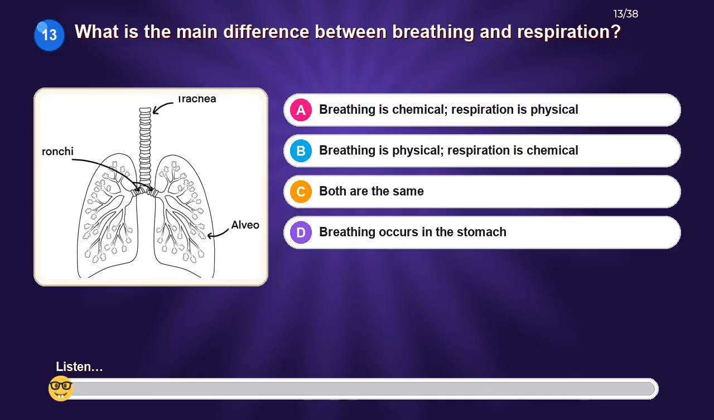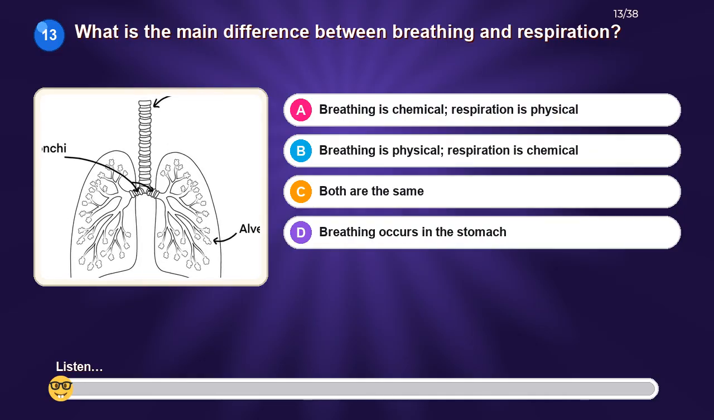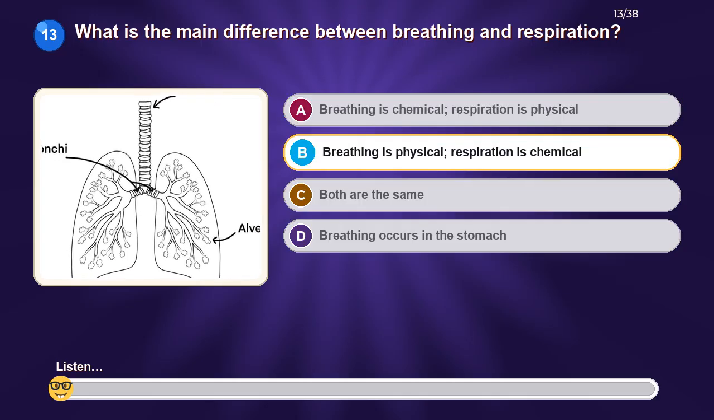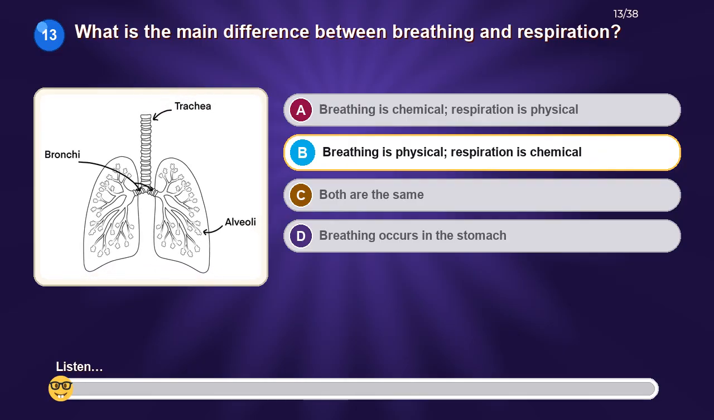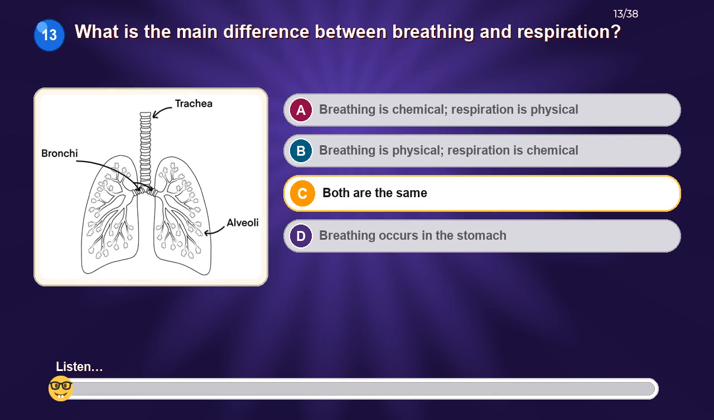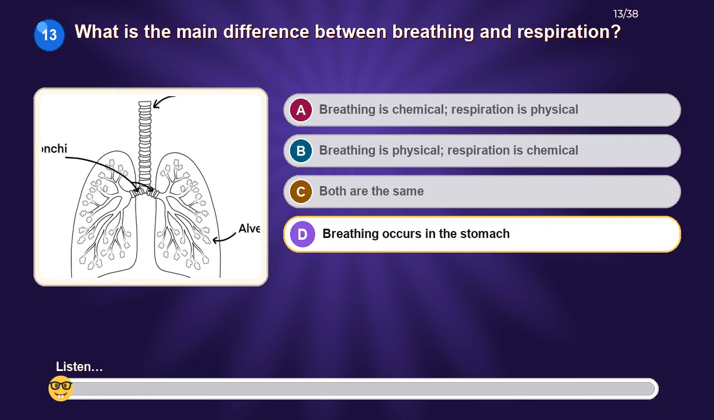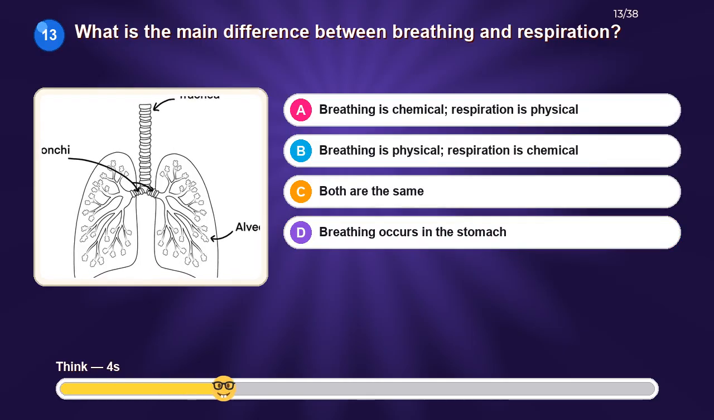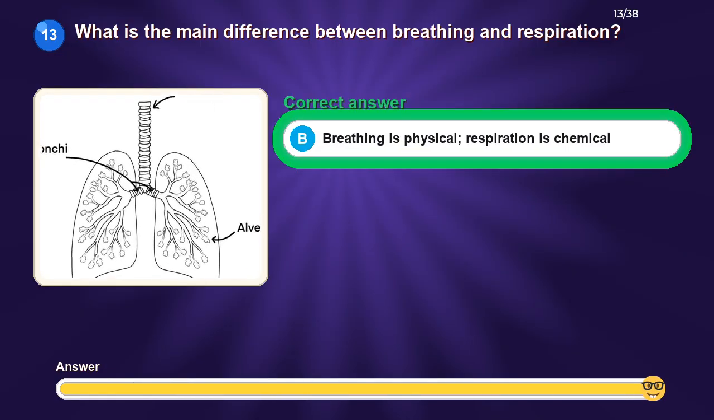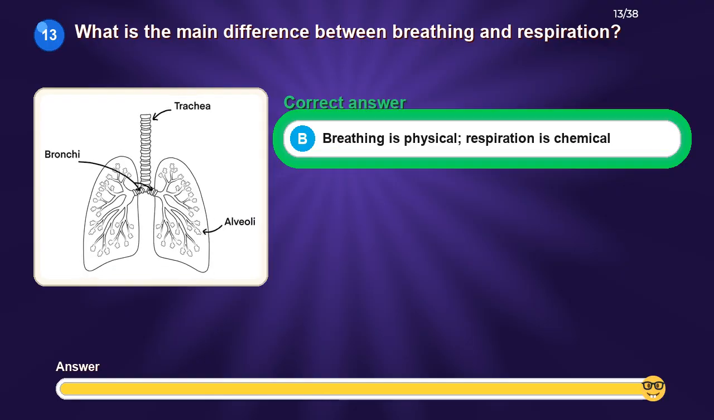What is the main difference between breathing and respiration? Option A. Breathing is chemical, respiration is physical. Option B. Breathing is physical, respiration is chemical. Option C. Both are the same. Option D. Breathing occurs in the stomach. The correct answer is breathing is physical, respiration is chemical.